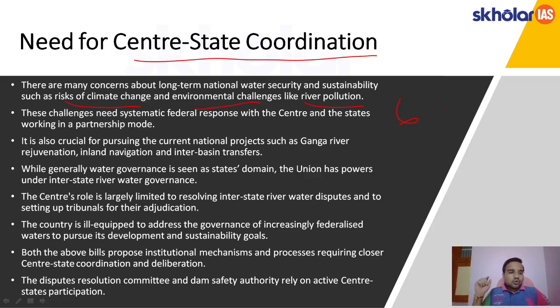It is also crucial for pursuing current national projects such as the Ganga River Regeneration Project, Namami Gange, inland water navigation, and interbasin transfer or interlinking of rivers. While water governance is generally seen as the state's domain, the Union has power under the interstate water governance system. But the center's role is largely limited to resolving interstate river disputes, that too by setting up a tribunal and its adjudication. That's it.